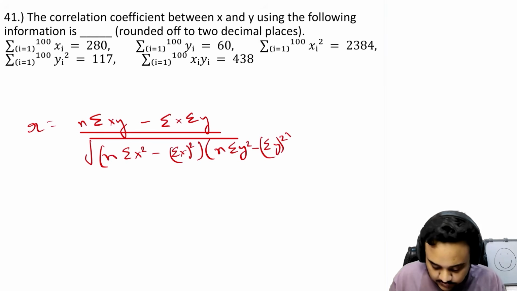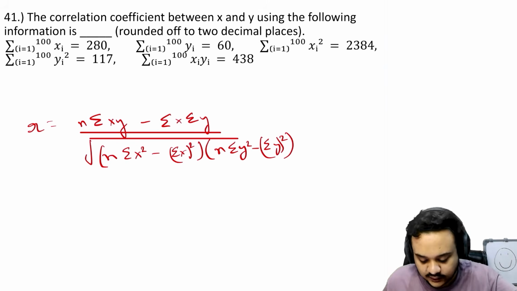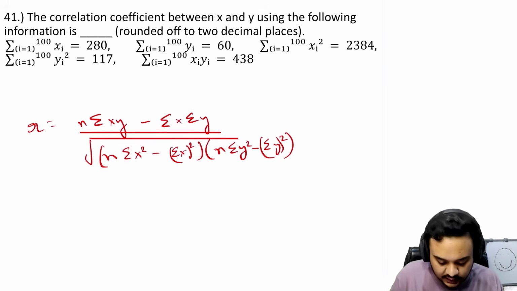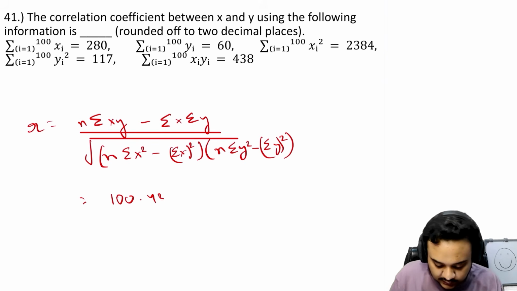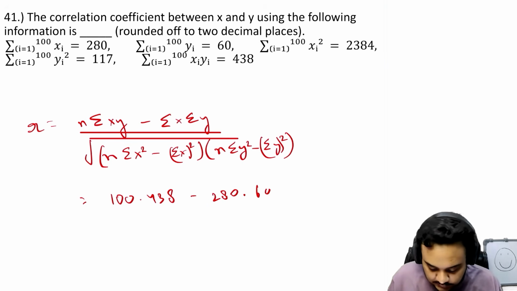Okay, so as you can see, all you have to do is substitute the values that you are given into the equation and you can solve the answer. N is obviously 100, as you can see, then summation xy is 438 minus, this is 280 and this is 60.